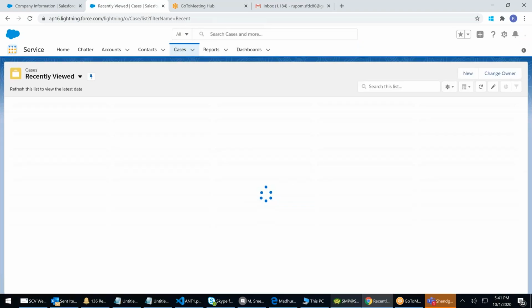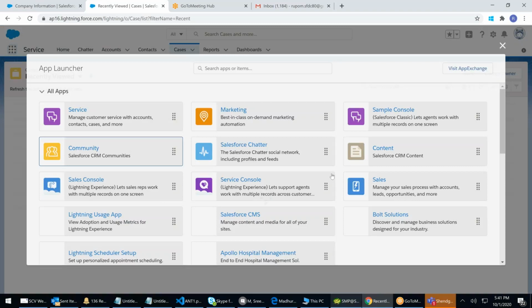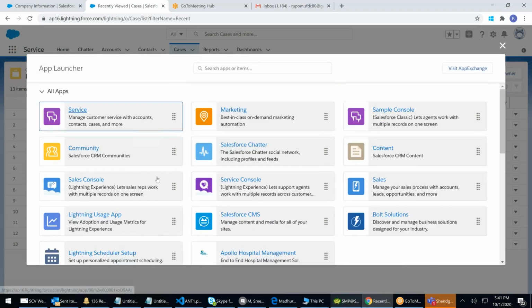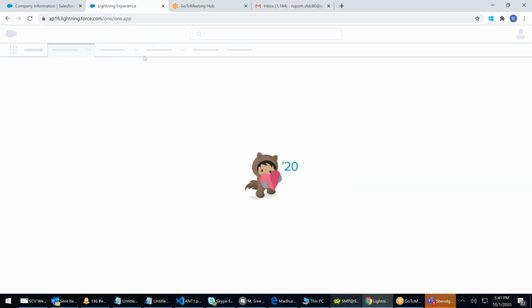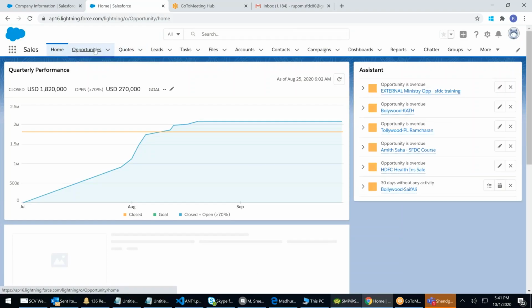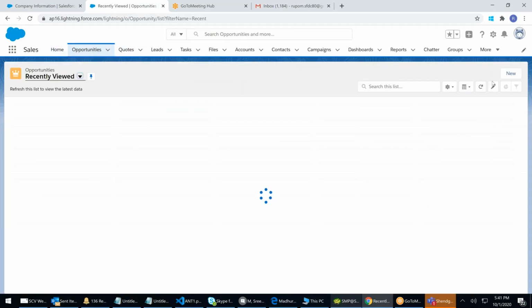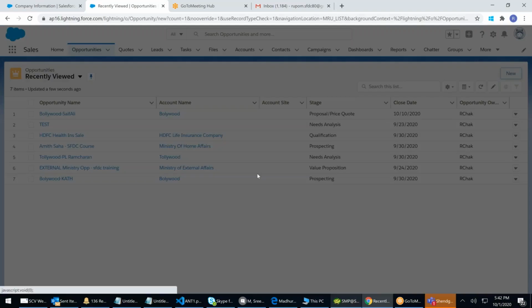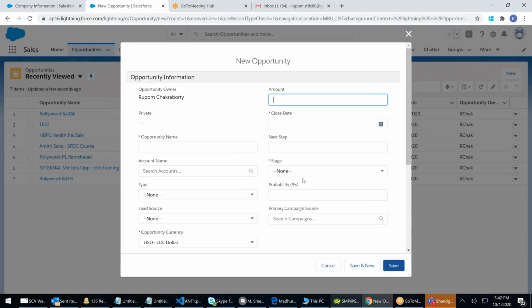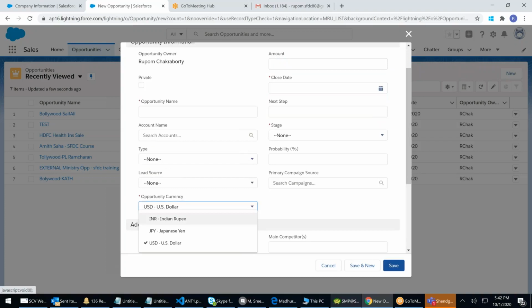Whenever the end user clicks on view all and then clicks on the sales module, he goes to opportunity. He will now have an option to choose the currency, wherever there's a currency option, like quote. For example, I'm creating a new opportunity. I can choose the currency. See, INR, JPY, USD.